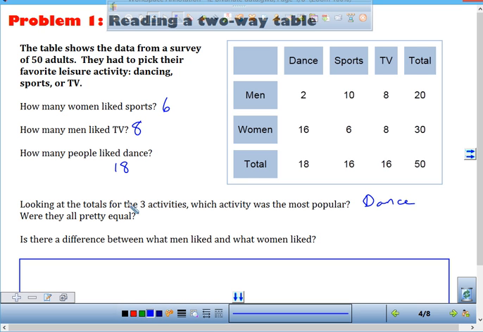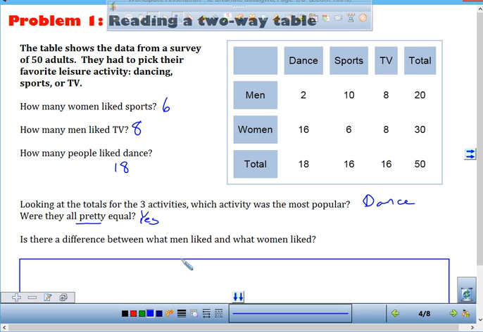Notice my question. There is a key word in here. It says all pretty. That means it's what? Close to equal. Are they all close to equal? How so, JJ? Okay. 18, 16, 16. They're all really close to each other. There's not a big difference. Not one really stands out than the other, right? So were they all pretty equal? Yes, they were.